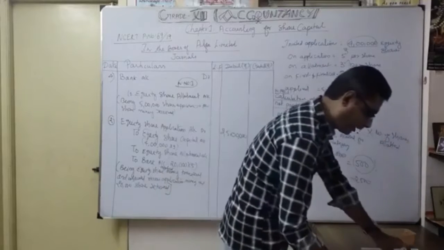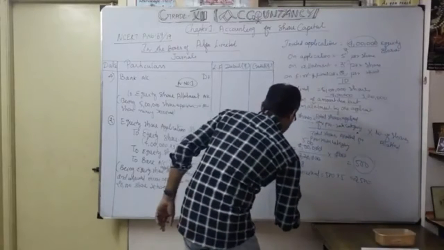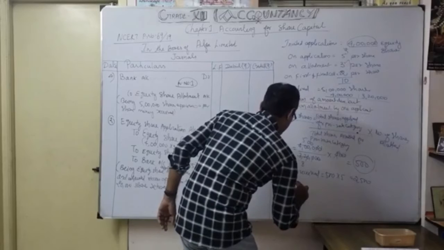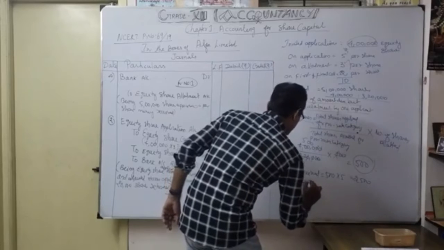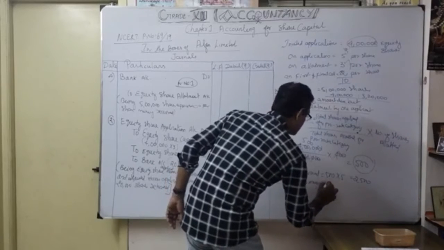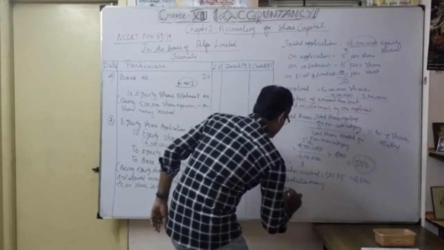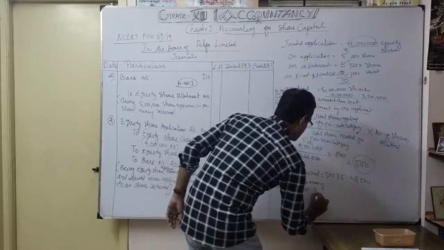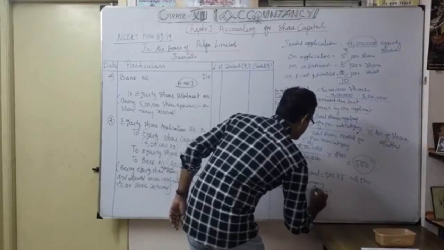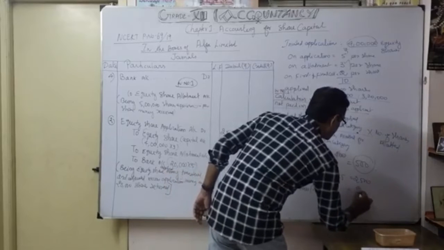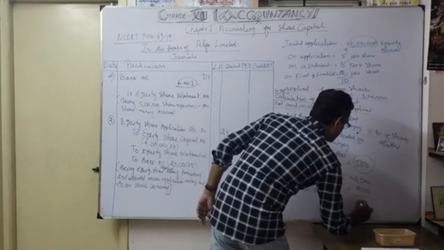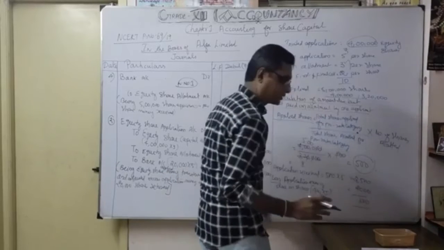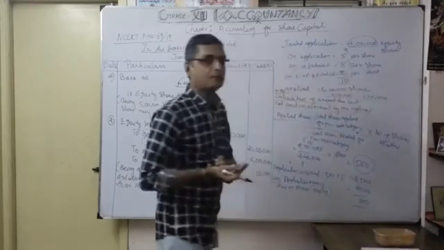Application money due on shares. How much? Only 400 only allotted, isn't it? So 400 into 5, only 2,000. So how much excess? This 500, this is excess application money.